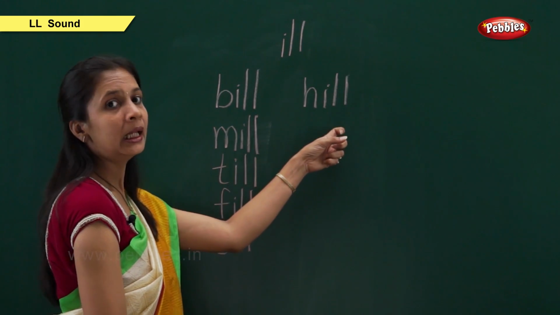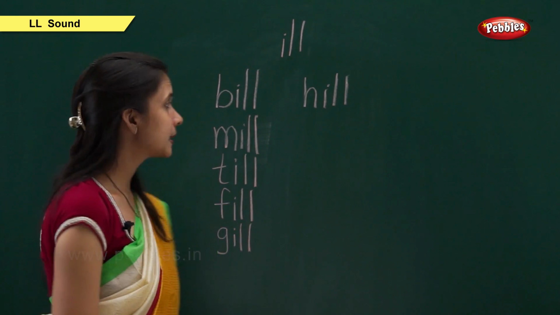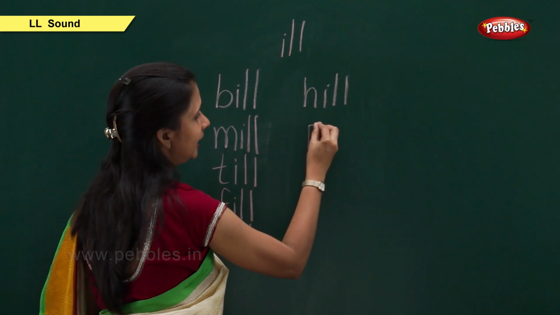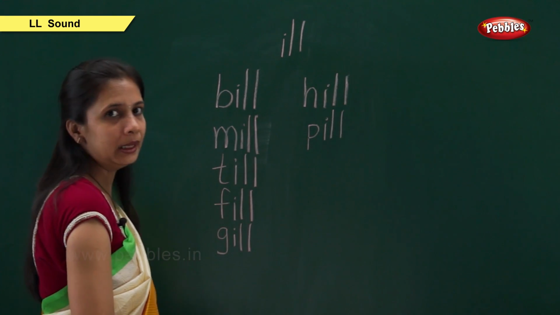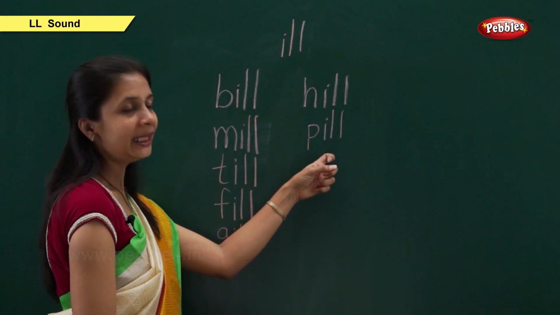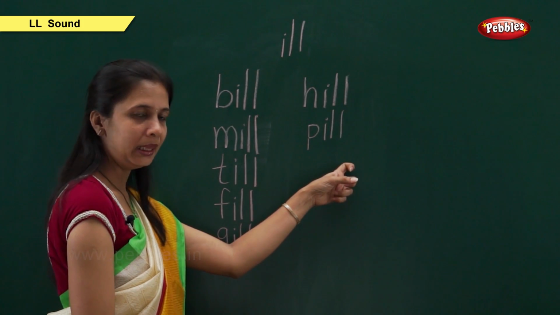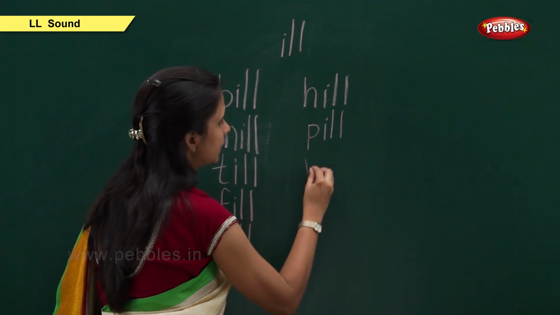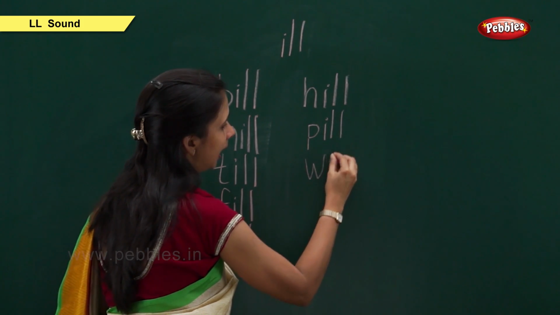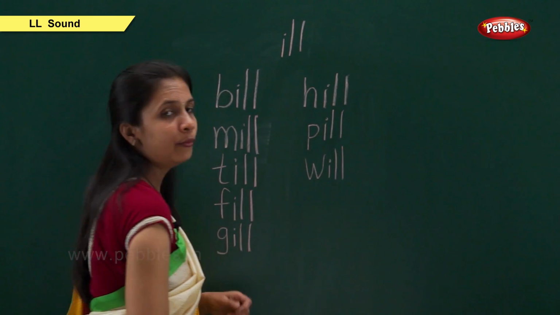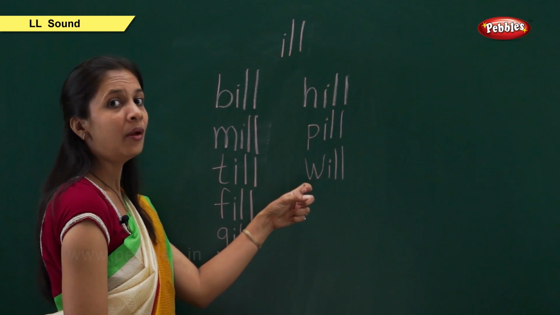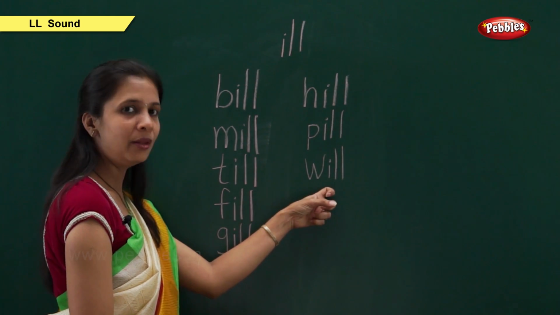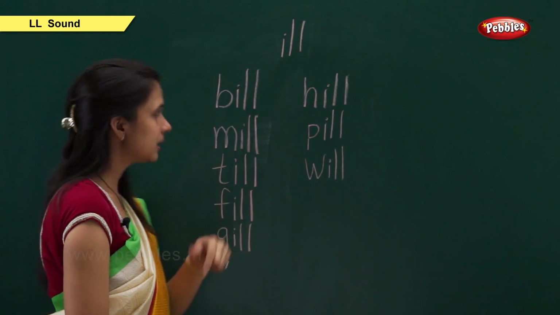The next is H, I, L, L, hill. H, ill, hill. The next is P, I, L, L, pill. The next is W, I, L, L, will. W, ill, will.